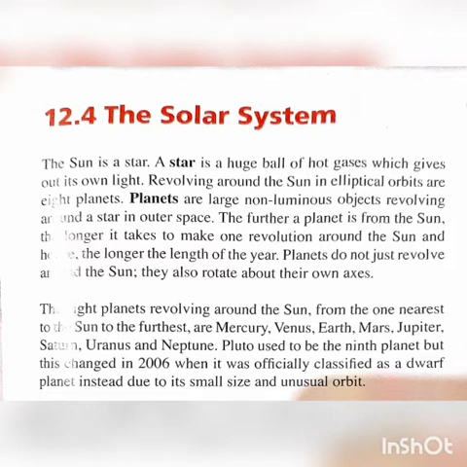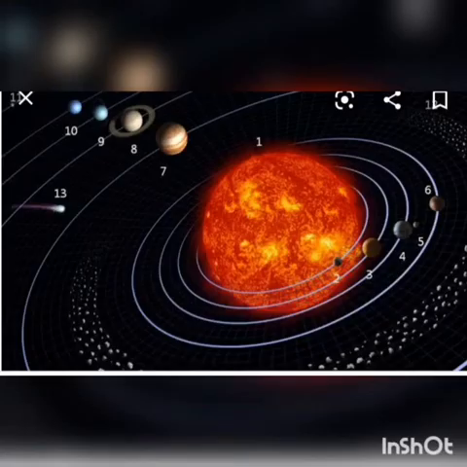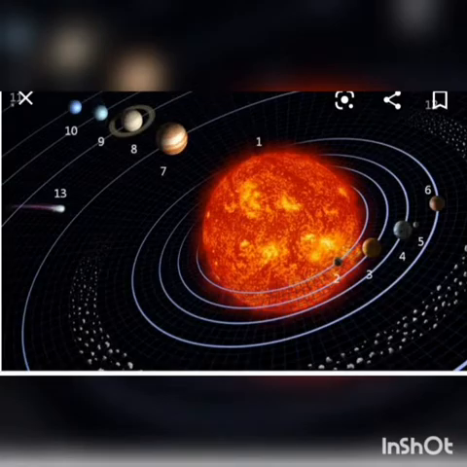There are the 8 planets: Mercury, Venus, Earth, Mars, Jupiter, Saturn, Uranus and Neptune. Okay, Pluto was officially excluded from it. These are the Earth's solar system.